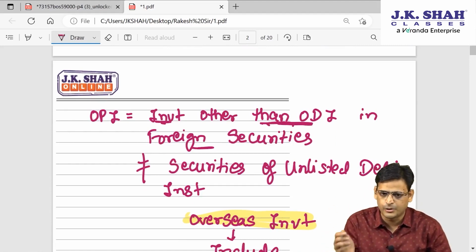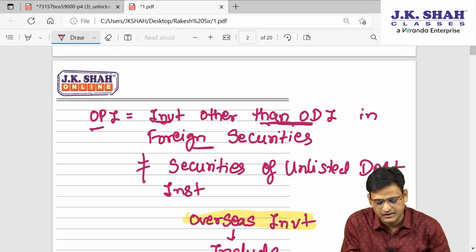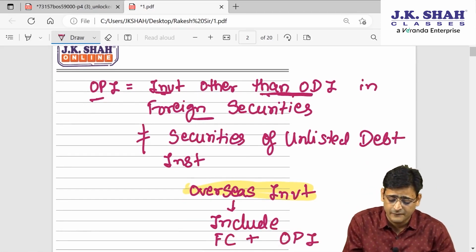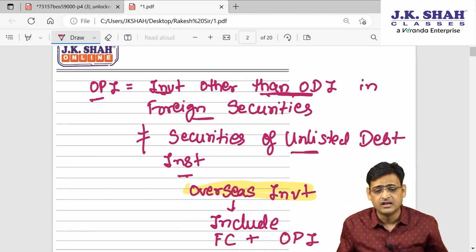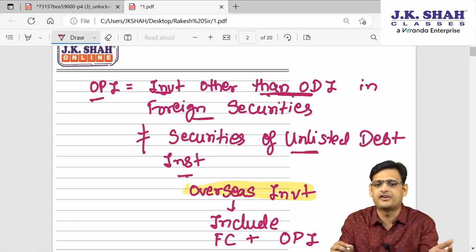So it is less than 10% and you don't have control, so it is not ODI, then it will be OPI. So investment other than ODI in foreign securities. Then they have clarified that if you have taken securities of an unlisted debt instrument, it will not be treated as OPI.